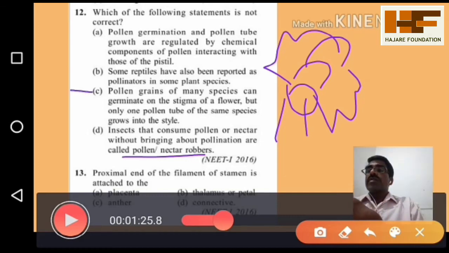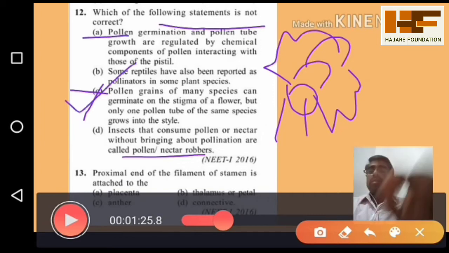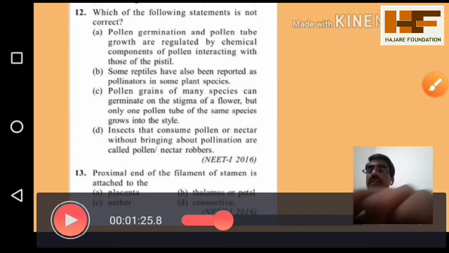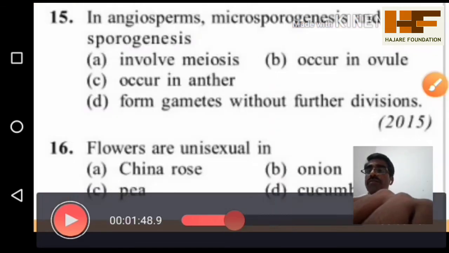So statement C is the correct one. In the sense they are asking for the not correct statement, so the given option C is the right one. Yes, now we can see one more question.